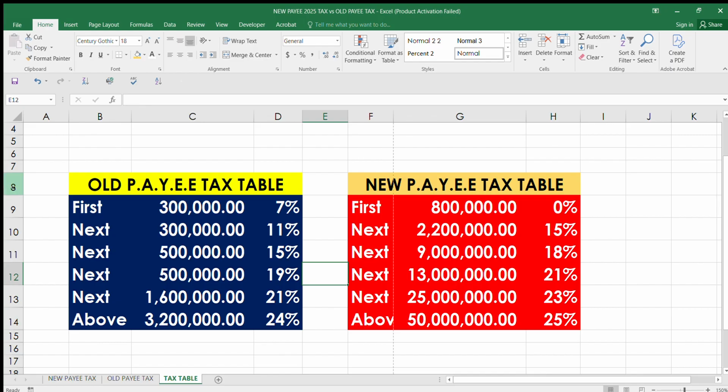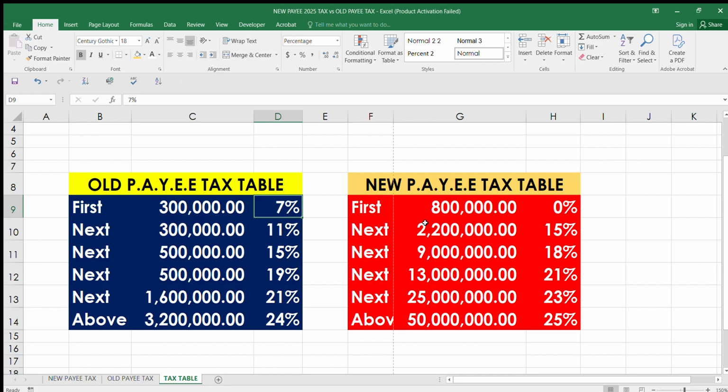anything. If you look at the tax table before me, the first 300,000 is taxed at 7% in the old rate, while in the new tax table the first 800,000 is at 0%, nothing. The next 300,000, and here the next 2.2 million, pays 50%. So the implication is that the higher your earning, the higher the tax you pay. It means this new tax law favors low income earners, those who earn lower.